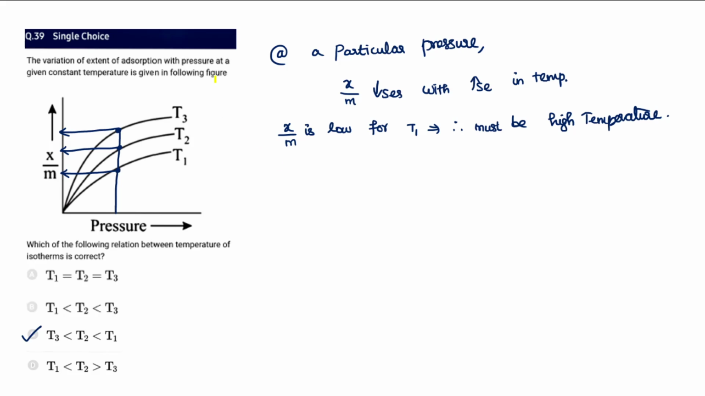And the extent of variation with pressure is asked for. So we know that when the pressure is kept constant, the x/m, the extent of adsorption, decreases with increase in temperature. So I'm keeping my pressure constant in the curve, and I'm trying to correlate x/m with all the three. Which has a greater x/m will have less temperature. When x/m is very less, the temperature is greater. So x/m is very less for T1, which means T1 must be a very high temperature. So therefore option C only is the correct match.